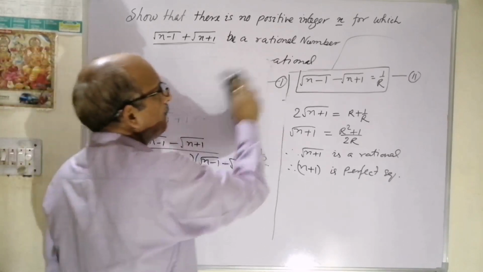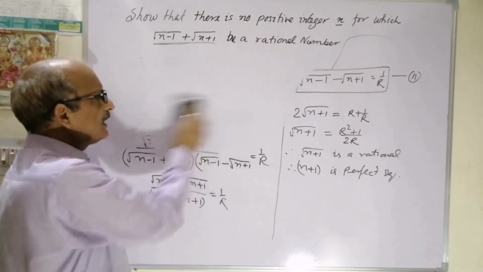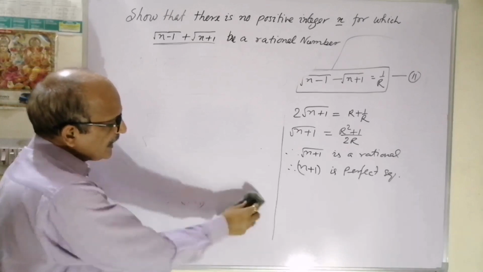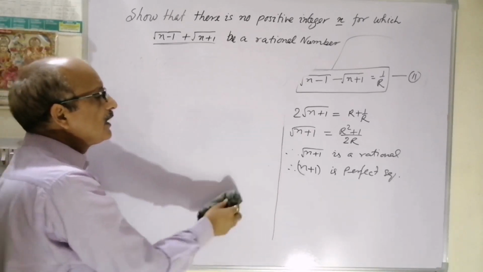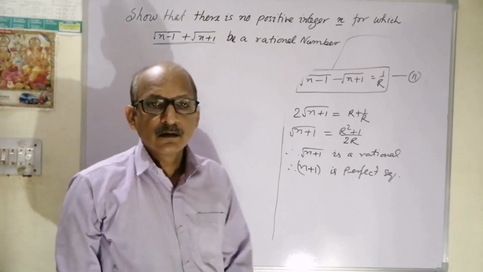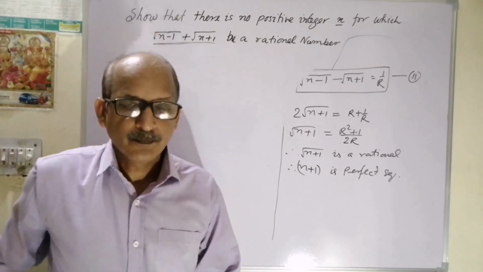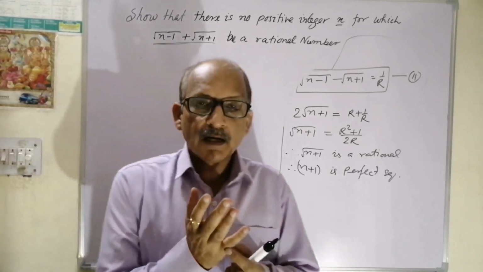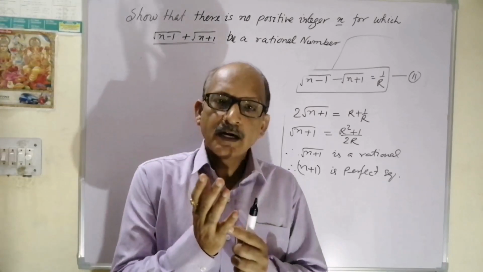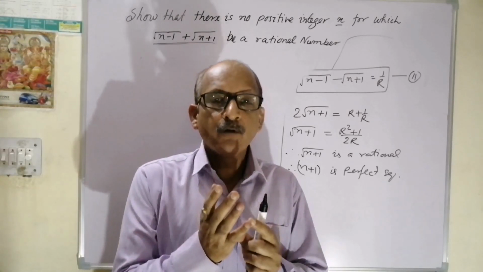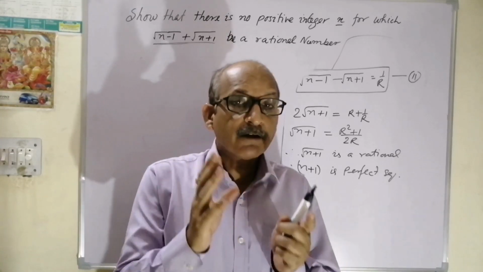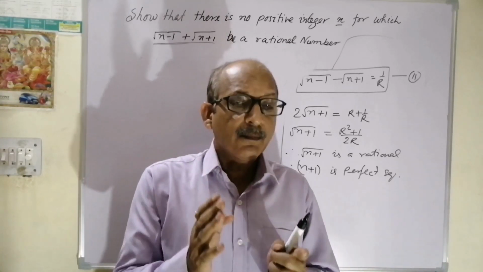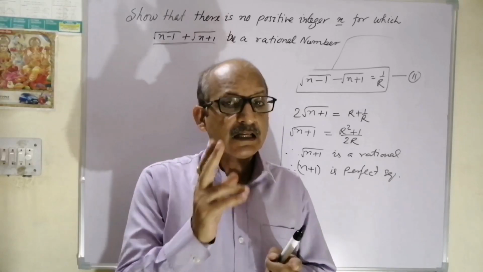We know very clearly the difference between any two perfect squares must be greater than or equal to 3. We can take the smallest perfect squares pair, 1 and 4. Subtract 1 from 4, we have 3.